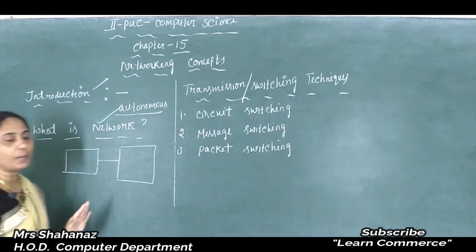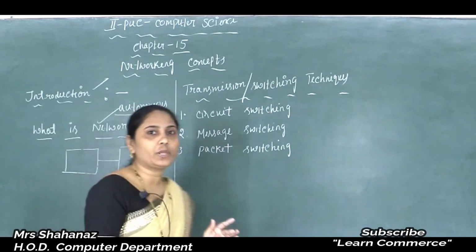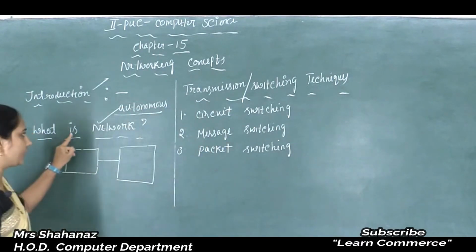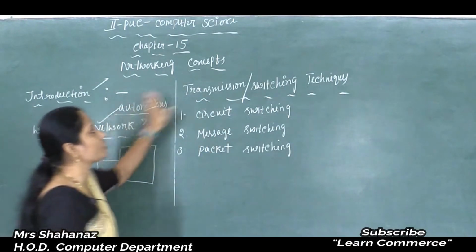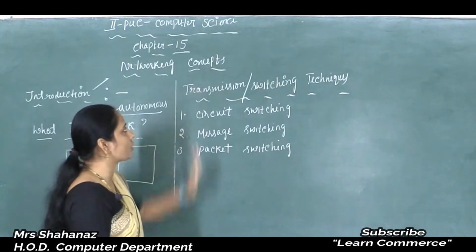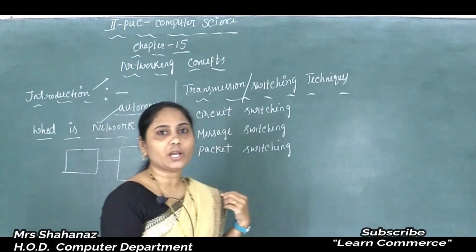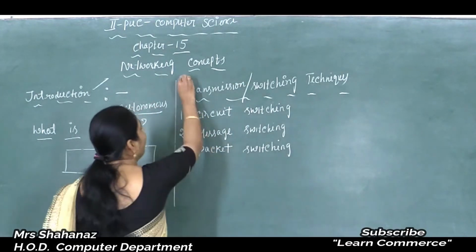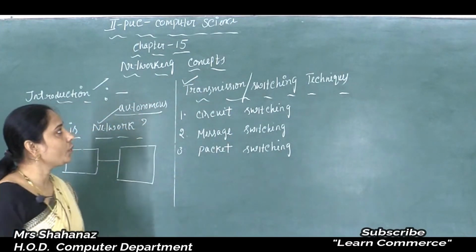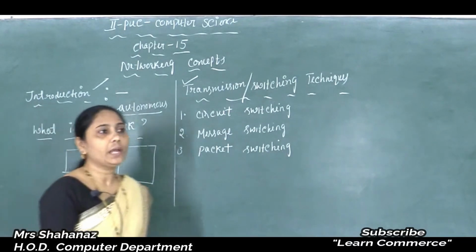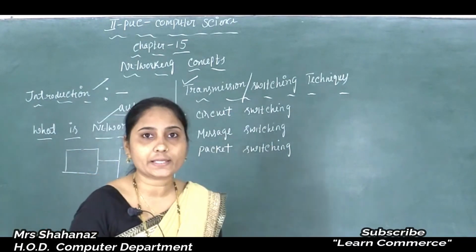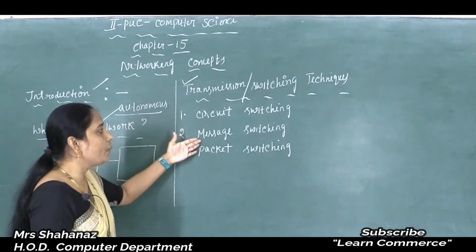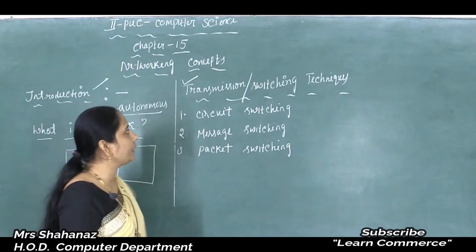Okay, now after completing some points in our introduction and the meaning of the network, we are going to select the next concept, that is the transmission or switching techniques. Before starting, we know that there are three switching techniques, and I already wrote here: circuit switching, message switching and packet switching.